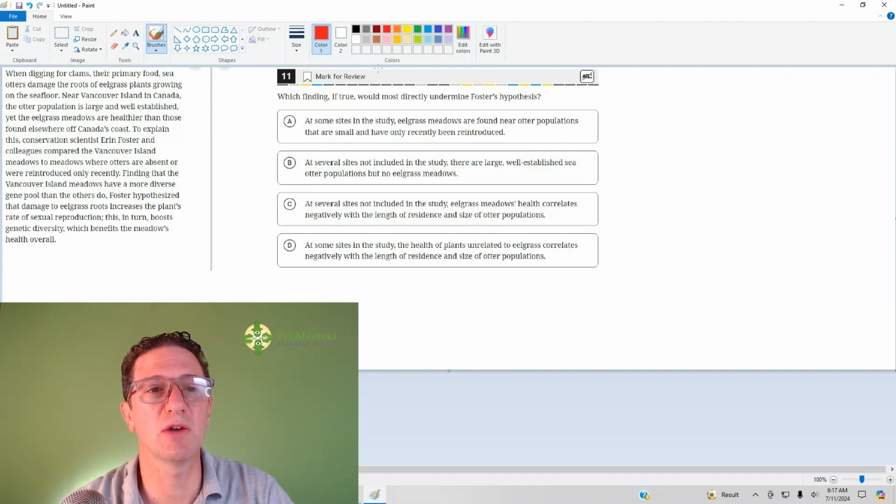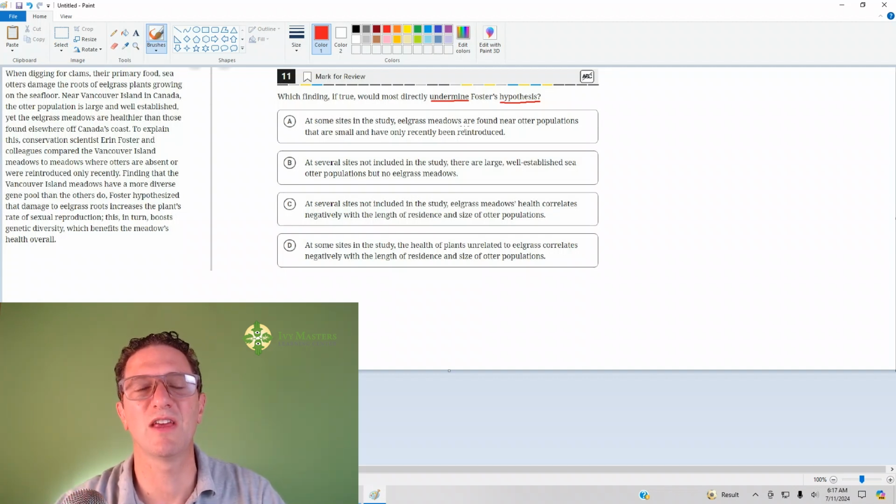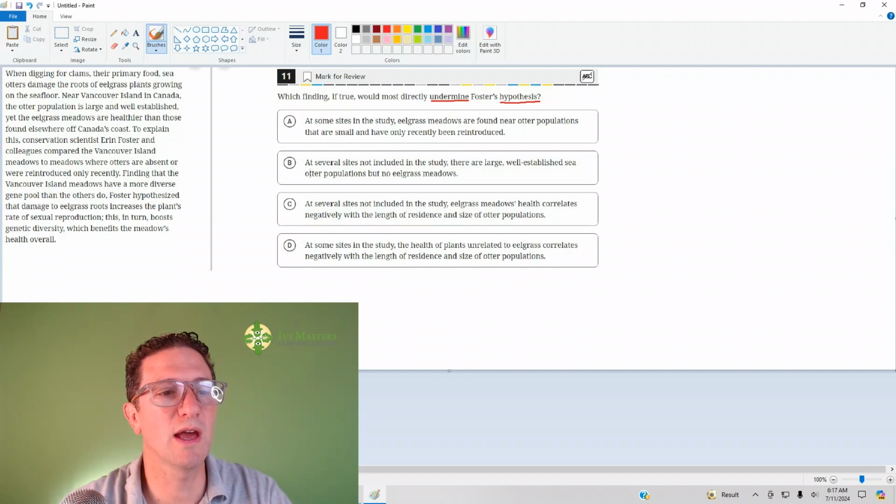This is the hardest set of reading and writing questions. Number 11 reads, which finding, if true, would most directly undermine Foster's hypothesis? So you've got to know that word undermine. It means to weaken. If you're thinking it means to emphasize, that's underscore. Don't get them confused. Undermine means to weaken. We need to weaken the hypothesis.